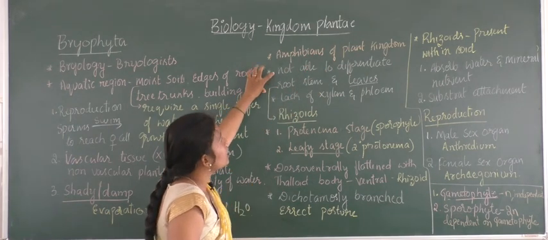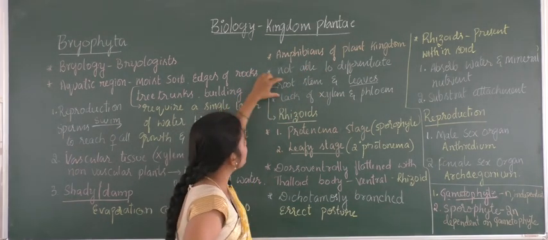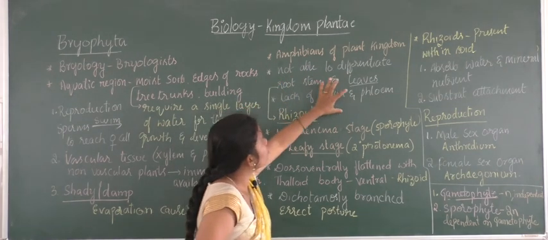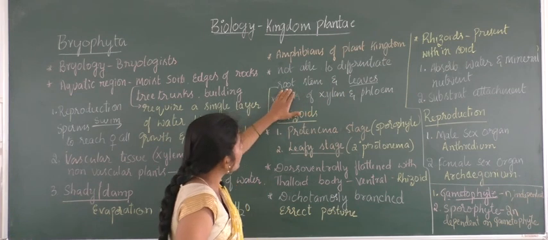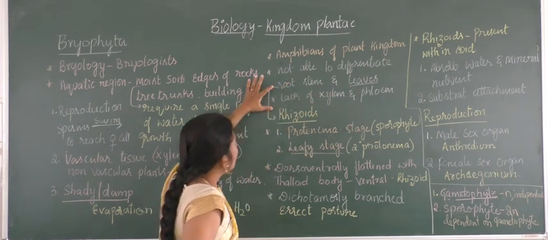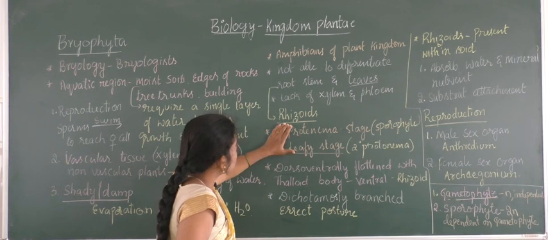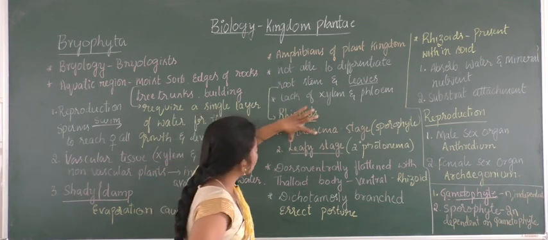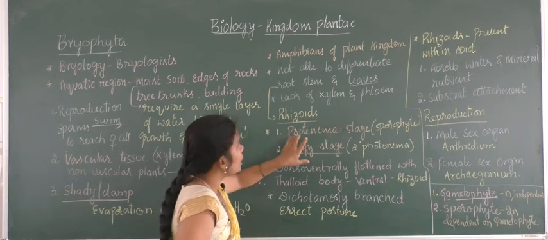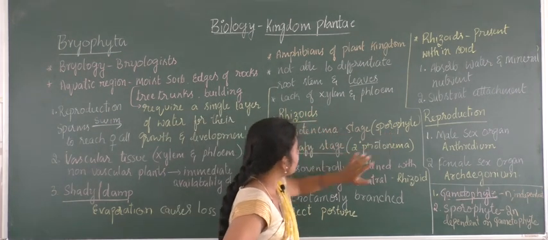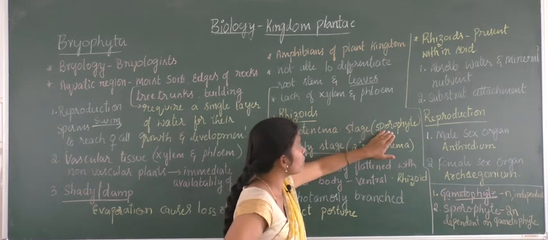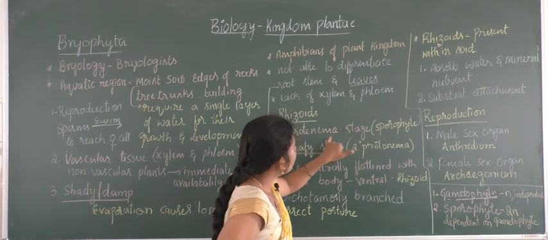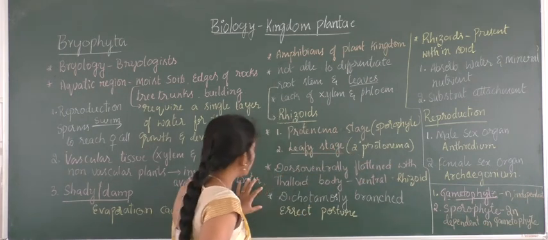And here the plant body cannot be differentiated into root, stem and leaves. Due to the absence of xylem and phloem, there can be only root-like, stem-like and leaf-like structures. The root-like structures are called rhizoids, and they possess two different stages of development. One is the protonemal stage and the other is the leafy stage. The protonemal stage arises from the spore, and the leafy stage gets its origin from the developed protonema, called the secondary protonema.